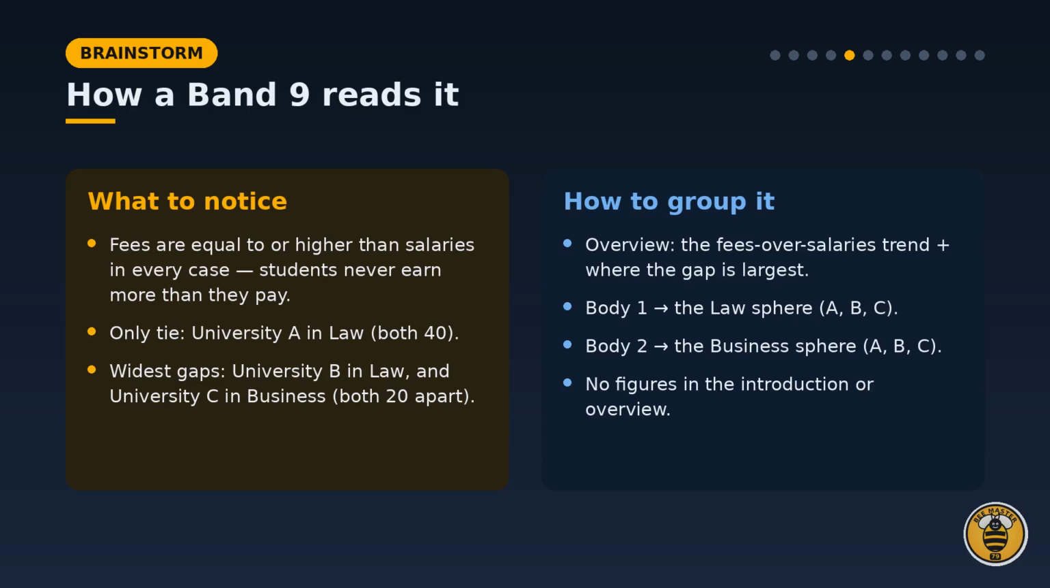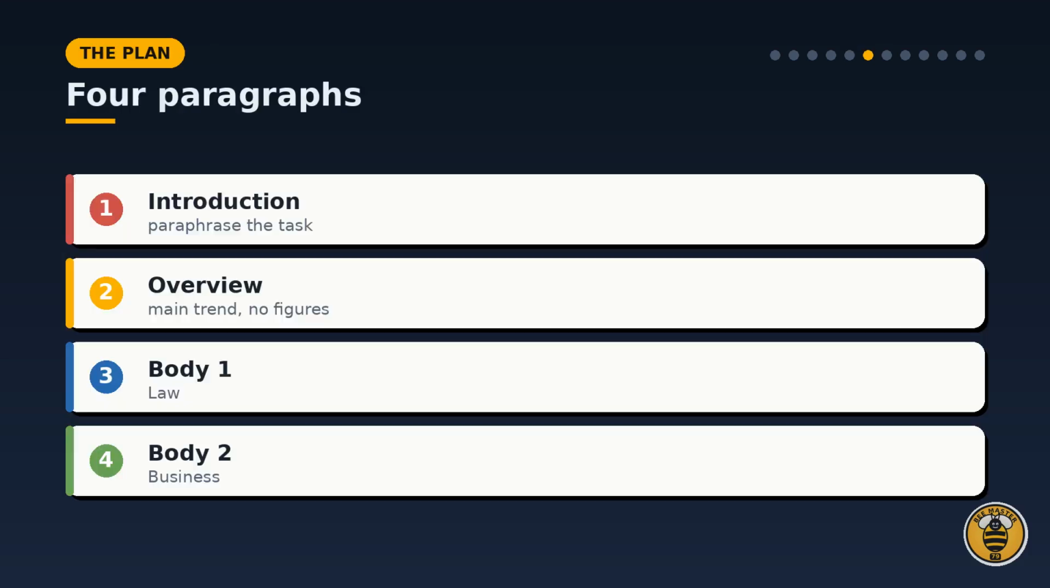Then, how to group it. 1 paragraph for law, 1 for business, and an overview with no specific figures. Our essay has 4 parts. An introduction that paraphrases the task, an overview with no specific figures, a first body paragraph on law, and a second on business.